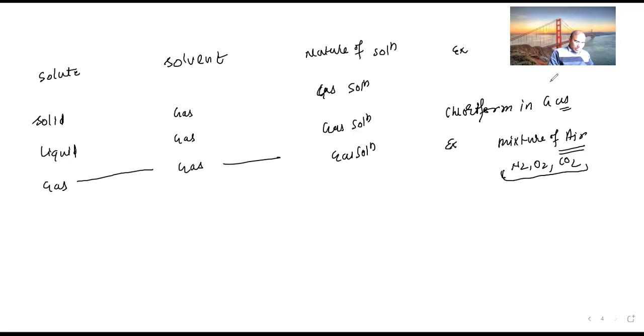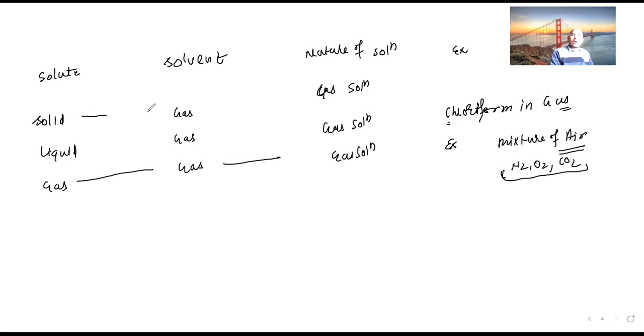In your syllabus, they didn't mention liquid in gas. But here chloroform is the liquid, and they mix together. Chloroform in liquid form mixes in the gaseous state also. So that is the example.